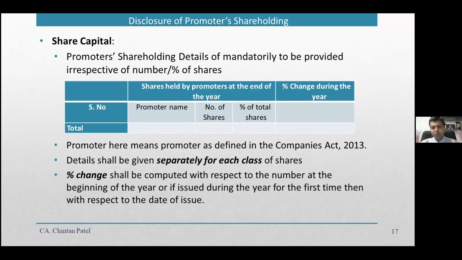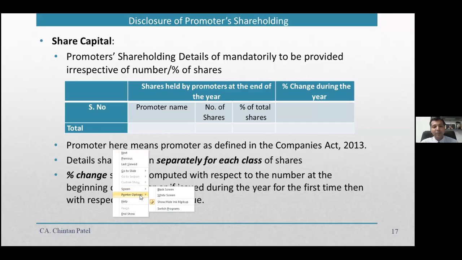This 5% or more is required irrespective of whether you are a promoter or not. But here it says that even if the promoter holds 1%, 0.5%, or 10%, you need to disclose promoter shareholding separately in notes to accounts. So when you disclose promoter shareholding, you also have to disclose the promoter's name, number of shares, percentage of total shares, and percentage change during the year.